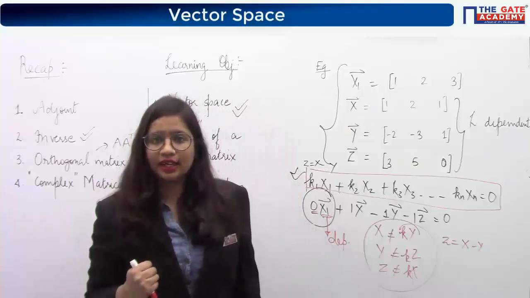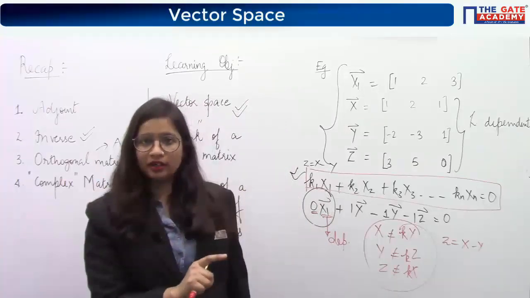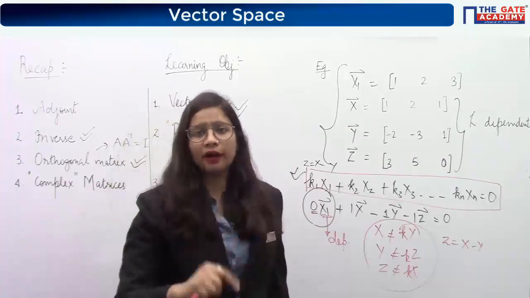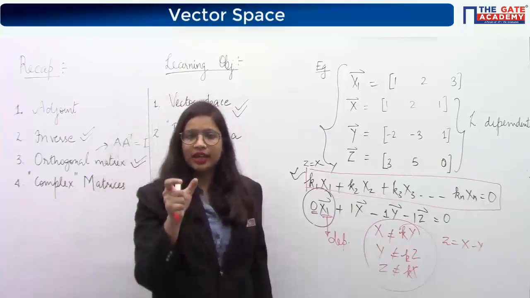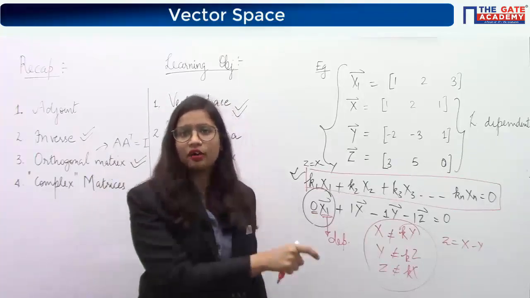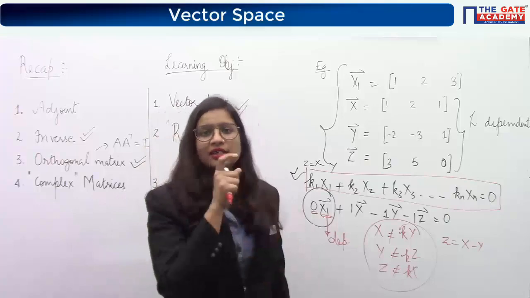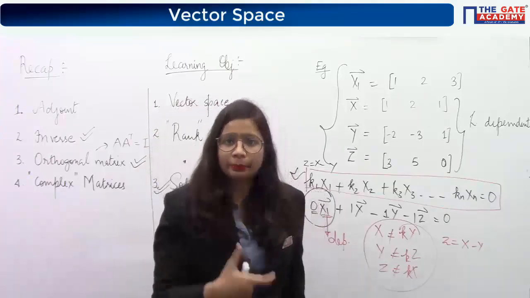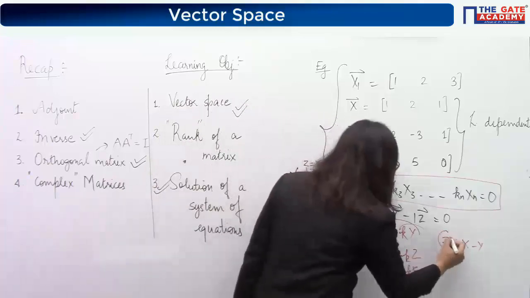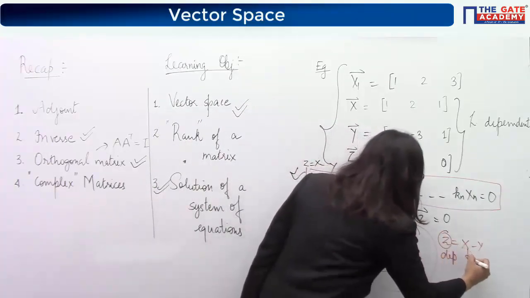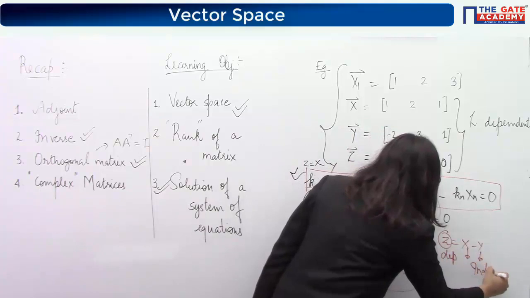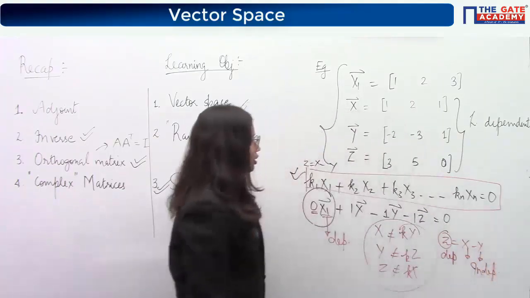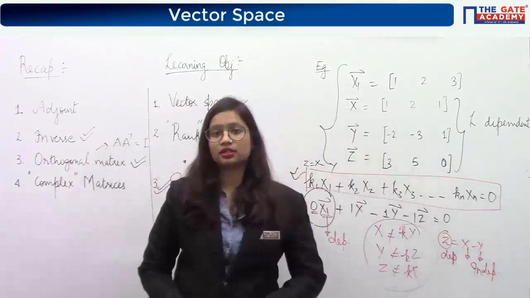So z is the dependent vector, and x and y are independent. X and y individually do not have any relationship with the other vectors, but z is related to x minus y. That's why z is treated as the dependent vector, and these two as independent. This is the conclusion we have drawn in this case.